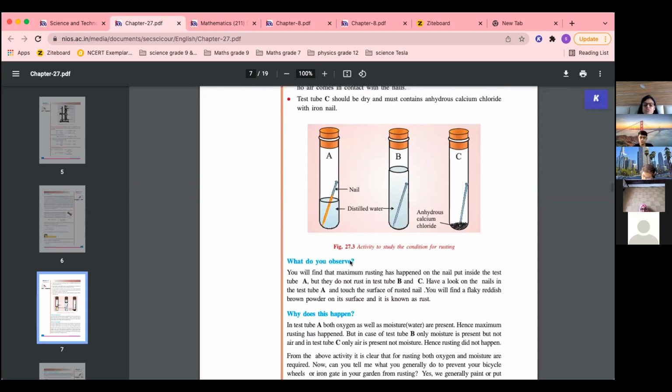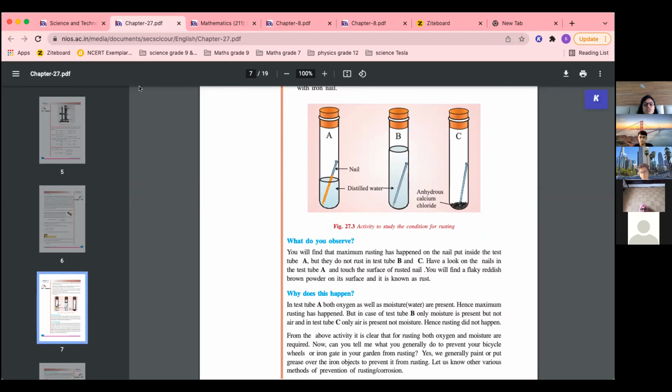Okay, so this is an activity to show कि water and moisture both are important for rusting. Okay, both oxygen and moisture are present, maximum rusting happened. In case B, only moisture is present, not air, and in C, only air is present, not moisture. So that is why in these two conditions, no rust.